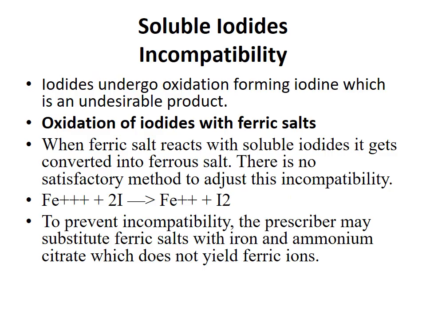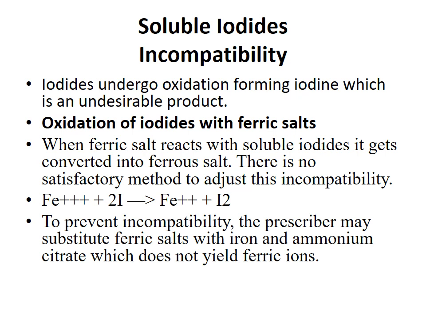Now we can discuss soluble iodide incompatibility. Iodides undergo oxidation, forming free iodine, which is an undesirable product. First is oxidation of iodide with a ferric salt.